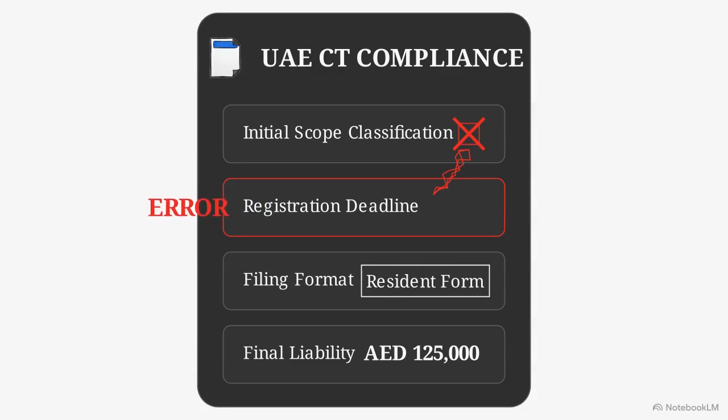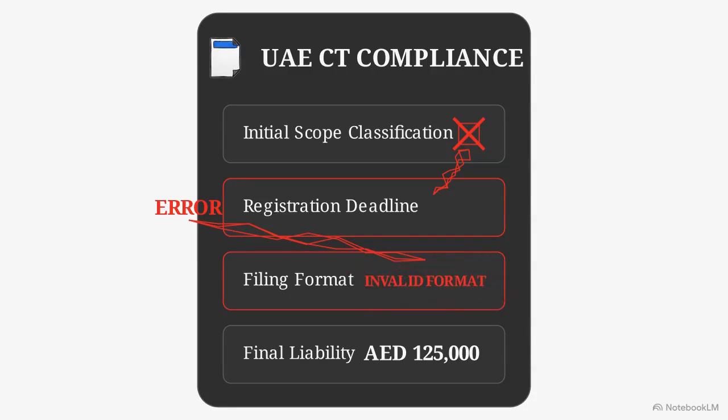The first casualty of placing a client in the wrong category is the timeline. The error fatally miscalculates the statutory registration deadline, exposing the entity to immediate administrative penalties before the first return is even drafted. From there, the misclassification corrupts the required format of the return itself, applying the wrong reporting standards to the underlying financial data. Ultimately, these compounding structural errors invalidate the final tax liability calculation entirely.